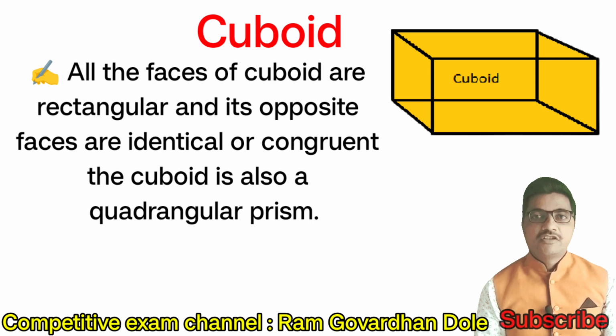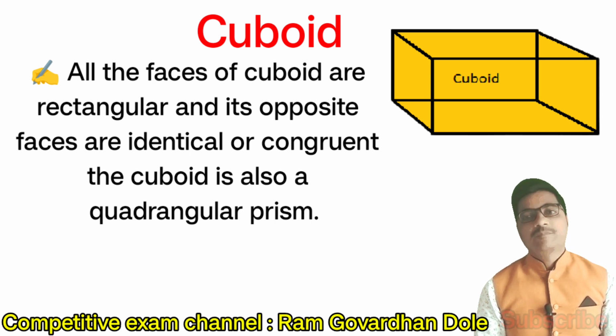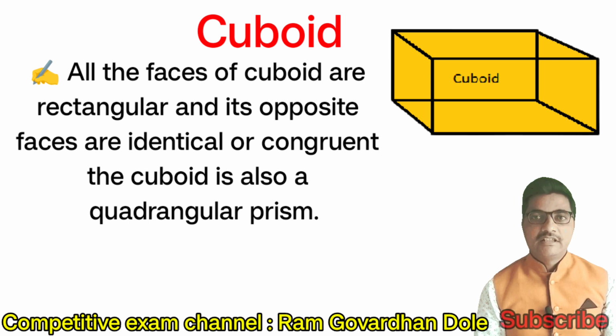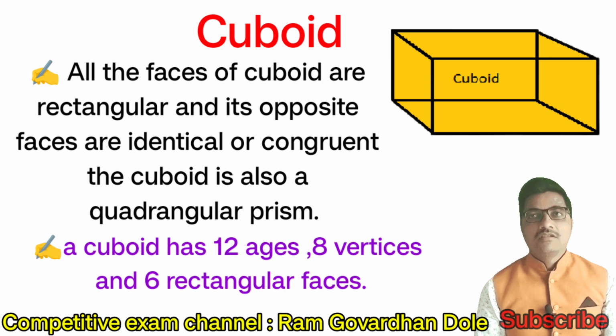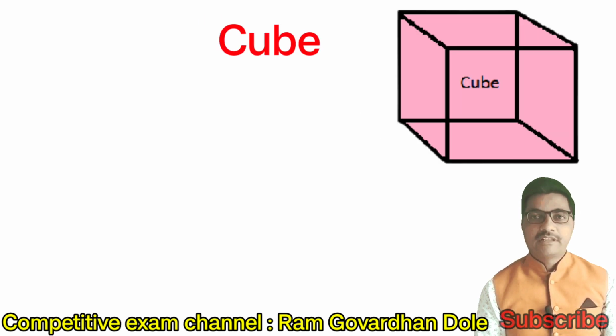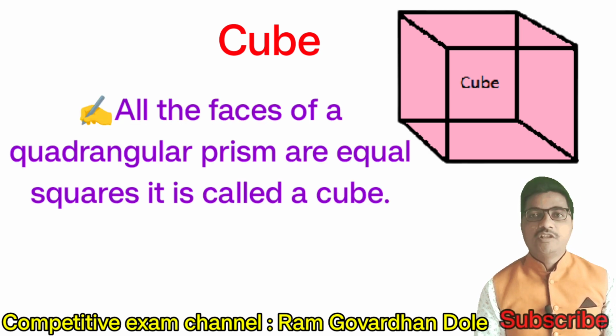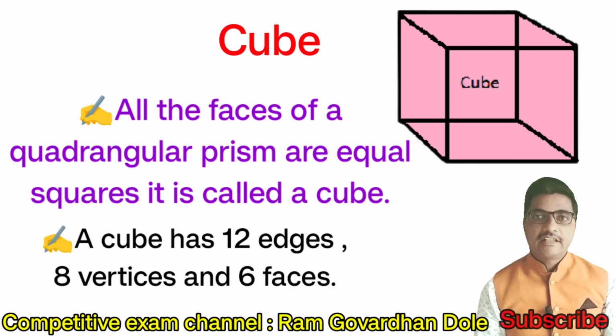All the faces of a cuboid are rectangular and its opposite faces are identical or congruent. The cuboid is also a quadrangular prism. A cuboid has 12 edges, 8 vertices and 6 rectangular faces. Cube. All the faces of a quadrangular prism are equal squares. It is called a cube. A cube has 12 edges, 8 vertices and 6 faces.